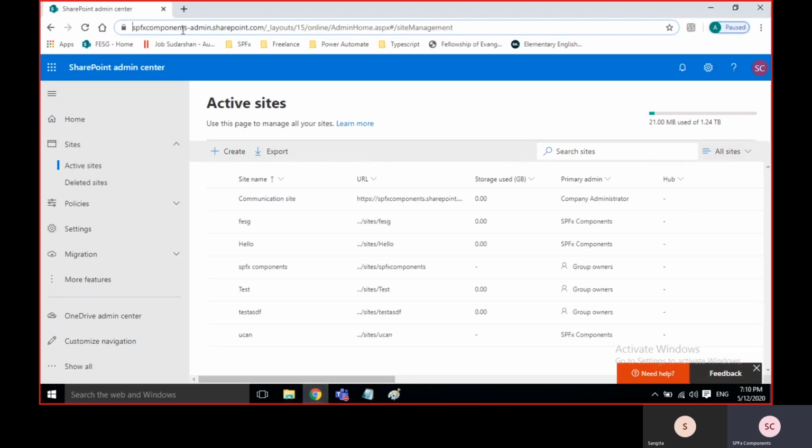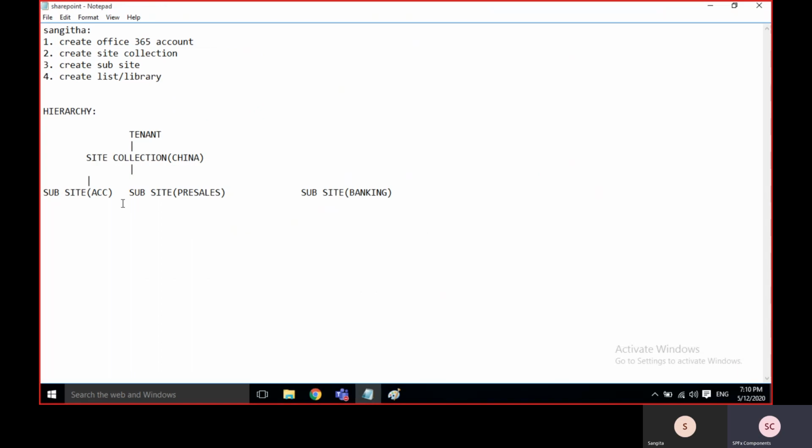For creating the tenant, we need a license, those things. I have done it. It is a long process. We need to contact Microsoft and pay the license. Everything is different. I cannot show it because sometimes it will take 5 days like that.